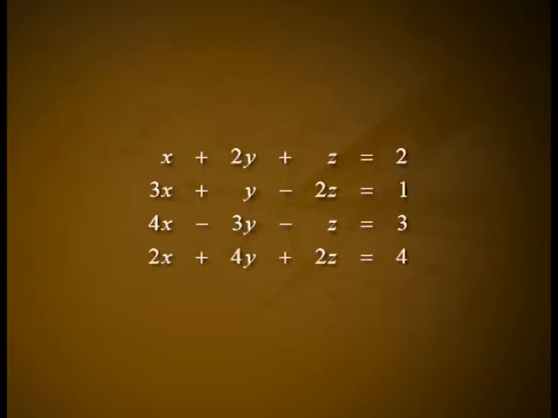Example 1. Show that the system of equations x + 2y + z = 2, 3x + y - 2z = 1, 4x - 3y - z = 3, 2x + 4y + 2z = 4 is consistent and hence solve them. Solution. The matrix equation corresponding to the given system of equations is